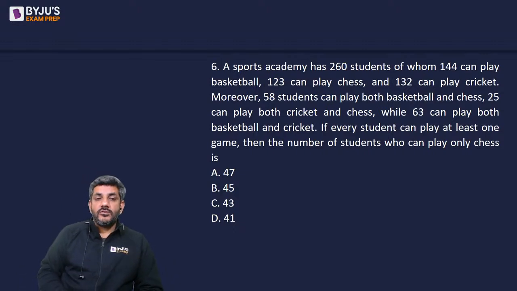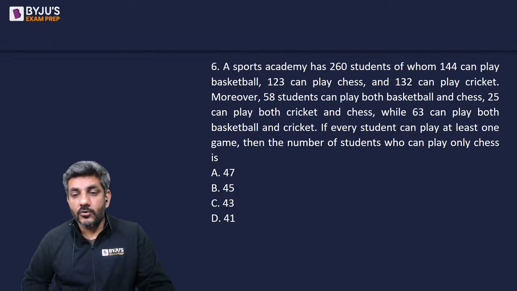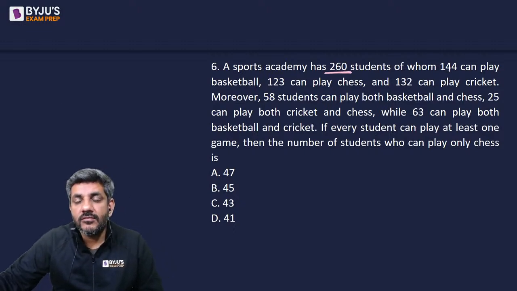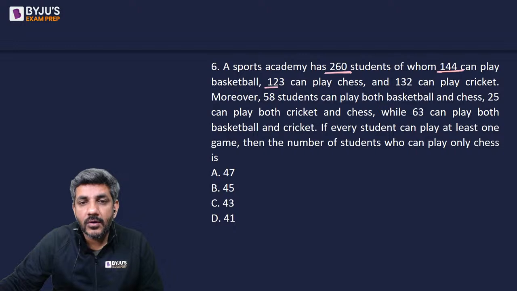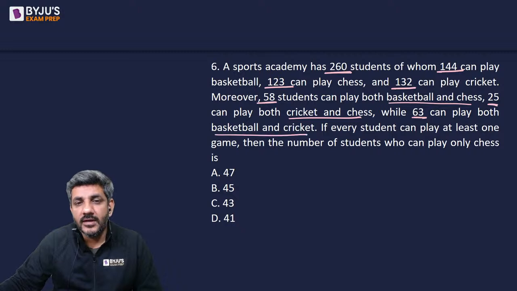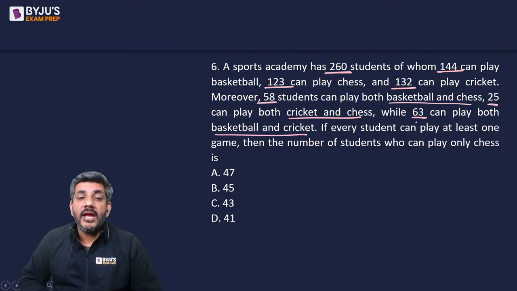Once again, the answer has come as A. So let's start doing this question. A sports academy has 260 students, of whom 144 can play basketball, 123 can play chess, 132 can play cricket. 58 people can play basketball and chess, 25 people can play cricket and chess, 63 people can play basketball and cricket. Every student can play at least one game. Then the number of students who can play only chess is what?